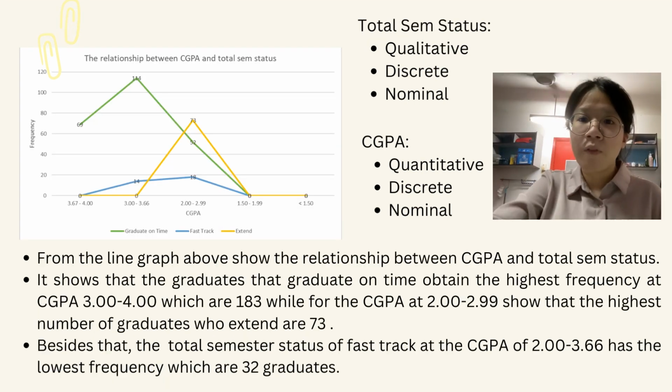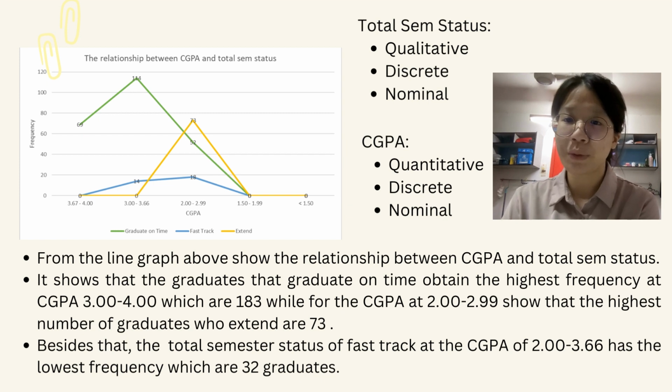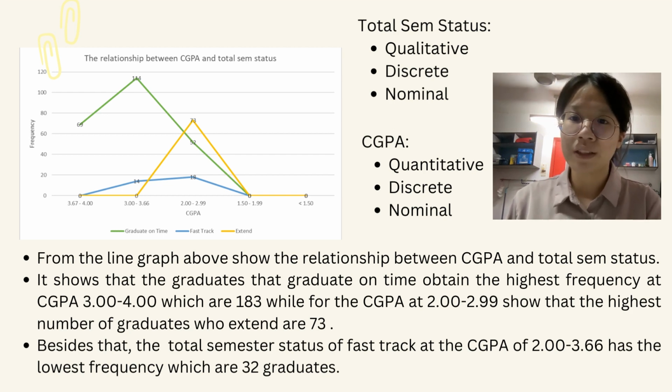From the graph above, it shows the relationship between CGPA and total semester status. It shows that the graduates that graduate on time obtain the highest frequency at CGPA 3 to 4, which are 183, where for the CGPA at 2 to 2.99 the highest number of graduates who extend are 73. Besides that, the total semester status of fast track at the CGPA 2 to 3.66 has the lower frequency, which are 32.